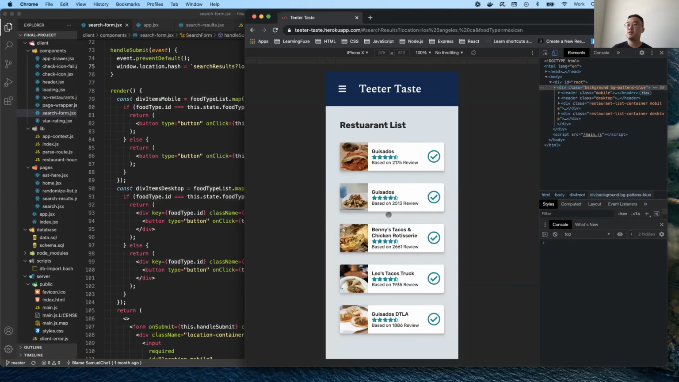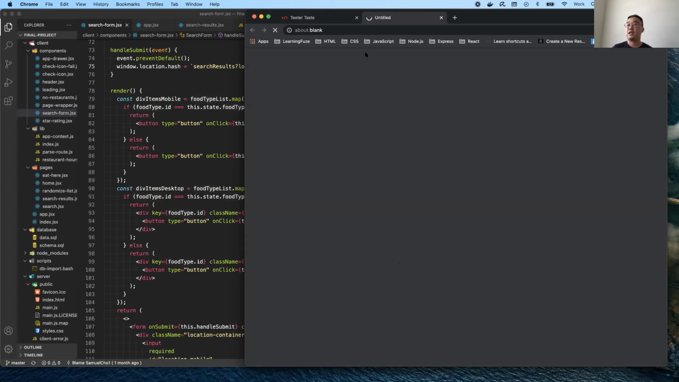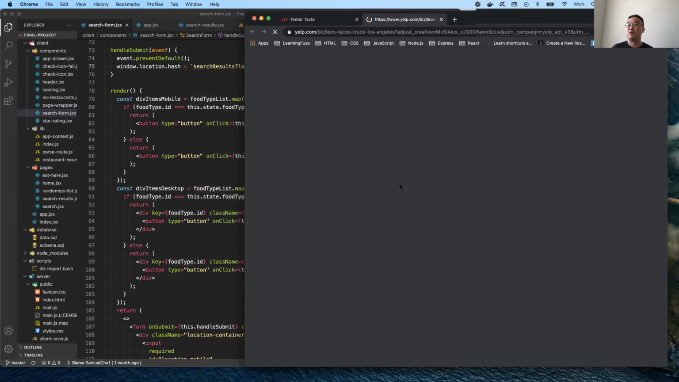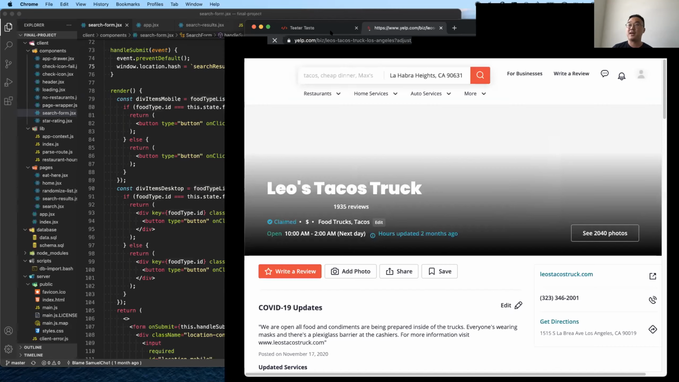If you wanted to learn more about a restaurant, let's say Leo's Taco Truck, you can click on the little card and a new tab will open, which will lead to the Yelp business page. Sorry, my computer's a bit slow. But it'll lead to the Yelp business page where the user can look up more information about the restaurant if they wanted to see the hours or what pictures they had.